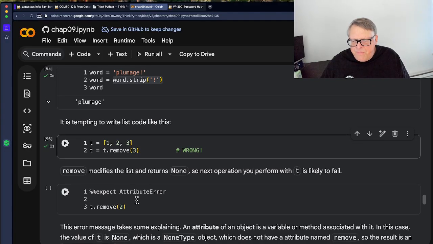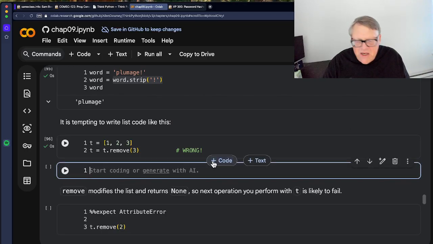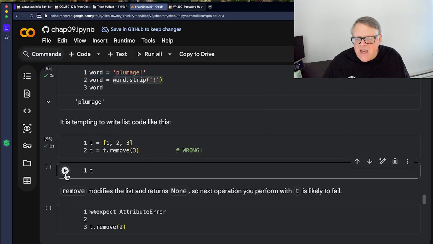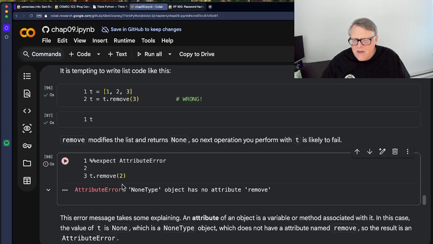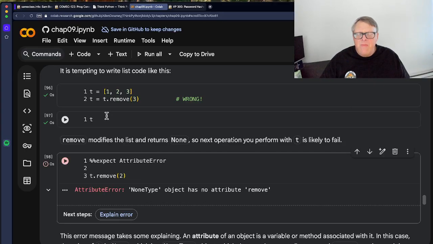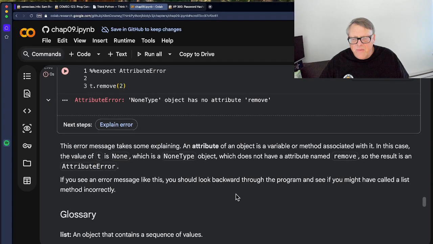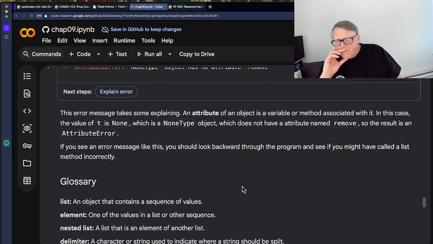What it'll do is it will make an empty list out of t. If you print t, it's going to be empty now because the remove function returns a value of none. All right, remove modifies the list and returns none. So when you try to remove 2 from the remaining list, it's not going to work because the empty list doesn't have anything to remove. Okay, fair enough.